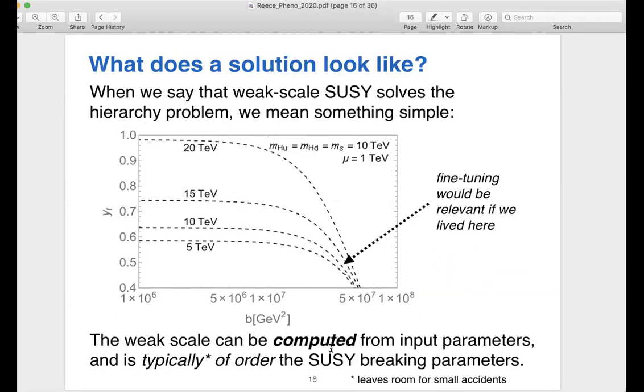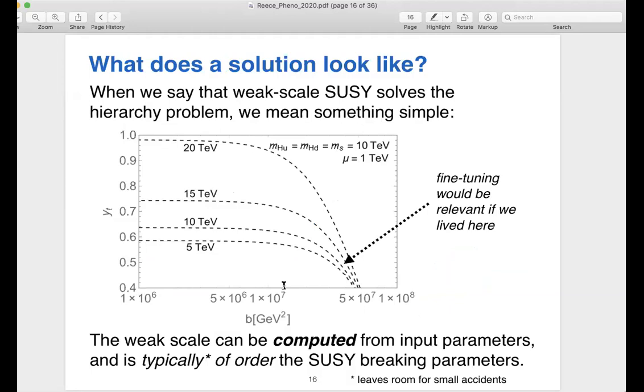So the way that supersymmetry solves the hierarchy problem is something like this. Imagine that we could have supersymmetric parameters, masses of scalars that are somewhere in the TeV to 10 TeV scale, for instance, and we vary some other parameters. We vary maybe the top Yukawa, the B term. We could vary these parameters too, but I can only show you 2 dimensions on a plot. Then you can just calculate the weak scale. You can calculate what is the Higgs vev as a function of these input parameters.